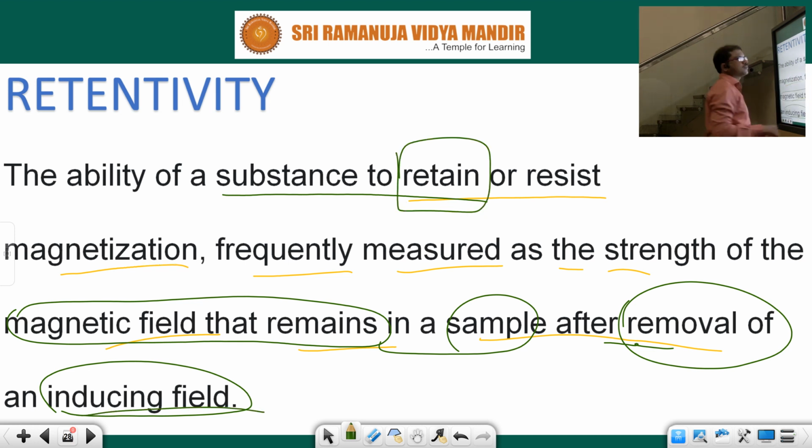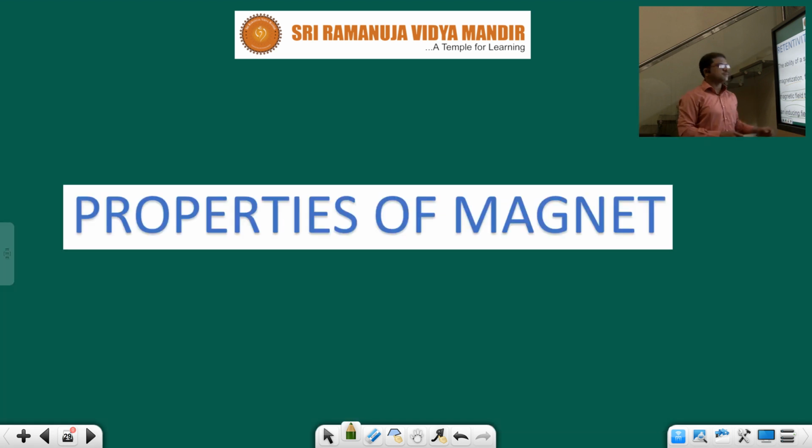See children, retain in the sense, I am taking some iron piece and I am rubbing it with a magnet. Even after removing the magnet, it should retain its properties. That property is nothing but retentivity. In generators or typical conditions, it becomes a defect and we need to reduce it, but we use that property in making disk drives like CDs, DVDs, card readers. CDs and DVDs work based on that property only. Children, I will explain in detail further.